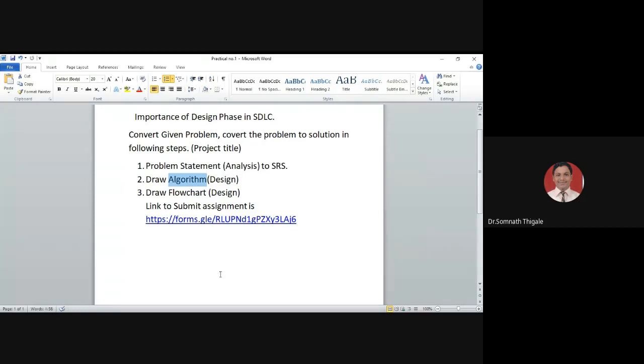So how are we going to write an algorithm for the given steps? Can anyone tell me what steps are expected in the algorithm? The simple steps with respect to the ATM problem.